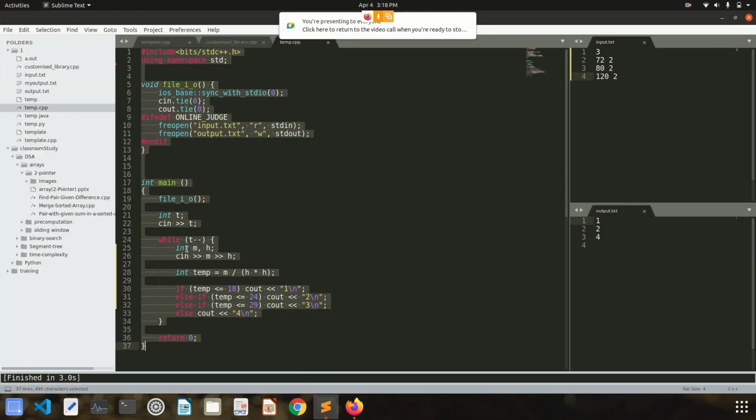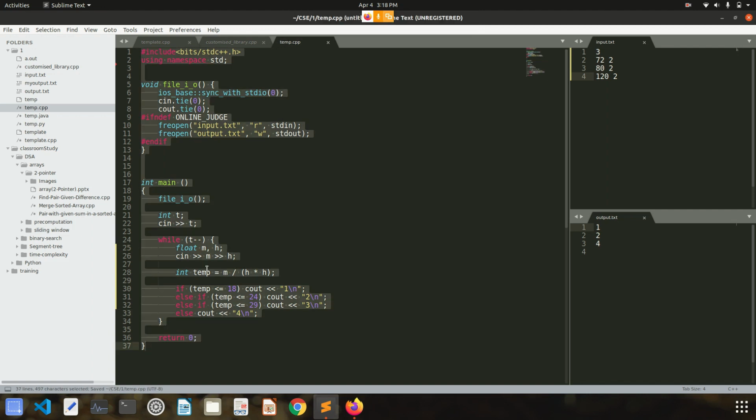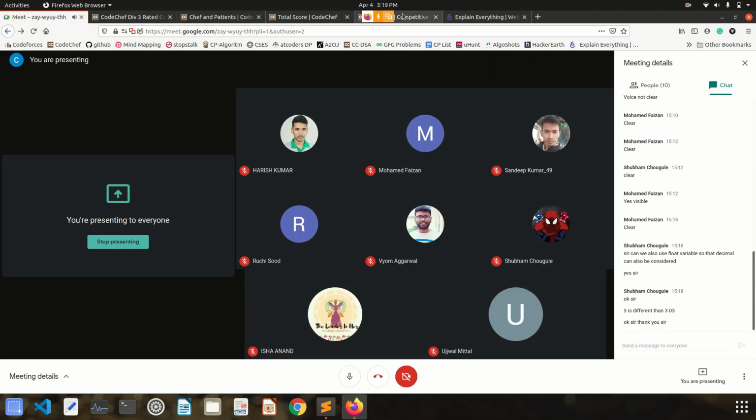Let's suppose instead of integer I'll take float, and here in temp also I'm taking float, and instead of 0 here, 0.0. I think this should also give me the correct answer, right?